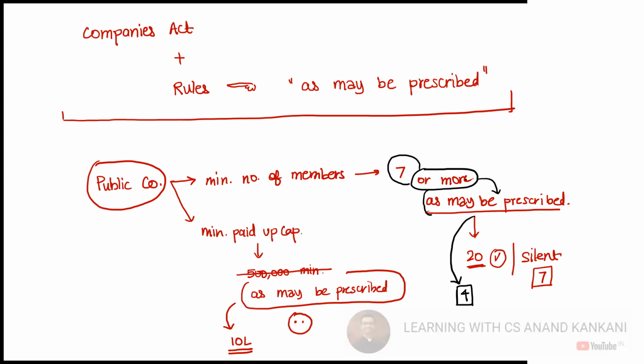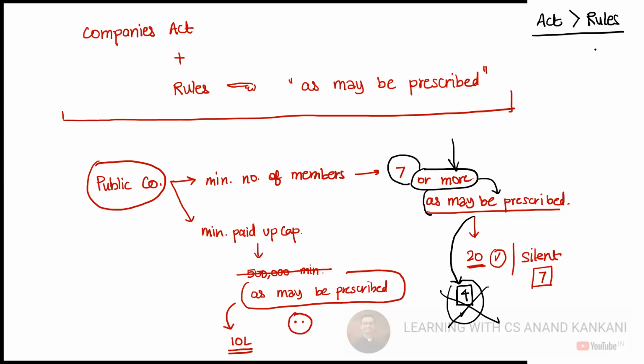If this word more was not there, and the act would have said, in case of a public company, minimum number of members will be 7 or as may be prescribed, then even if the rules say 4, 4 would have been correct. But as of now, the 4 is wrong because of this word more. Got it? So what Vineet you have said is also correct. Act is always superior to the rules.